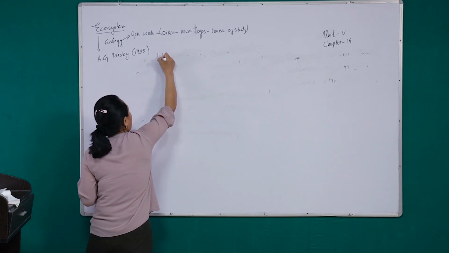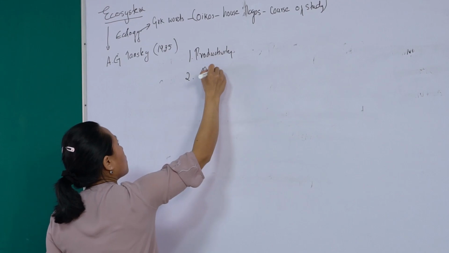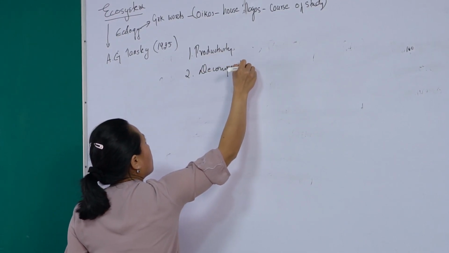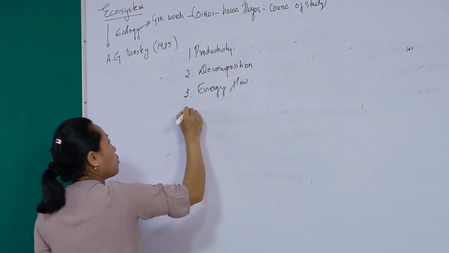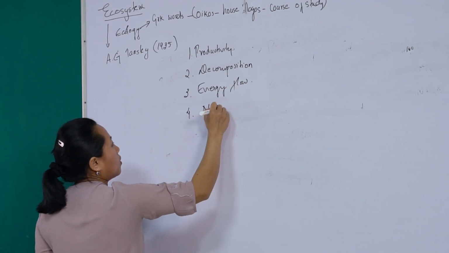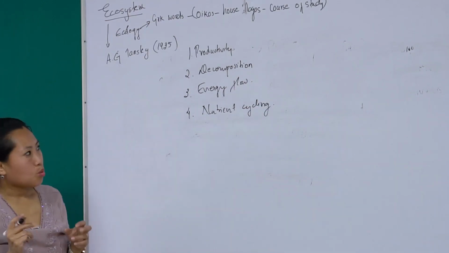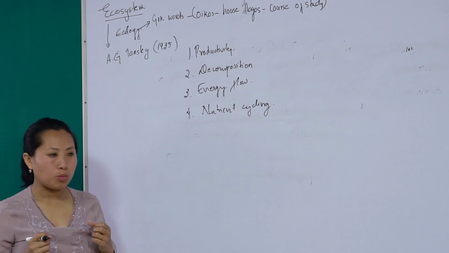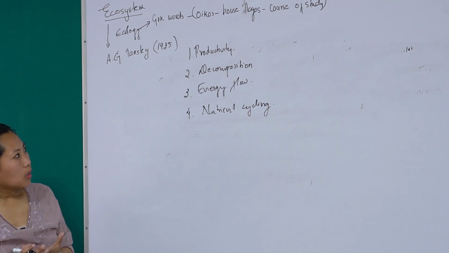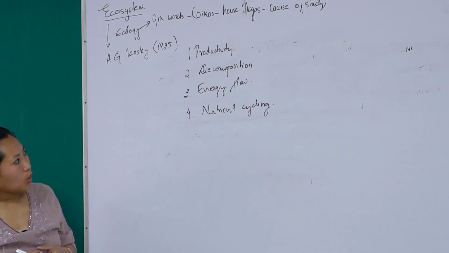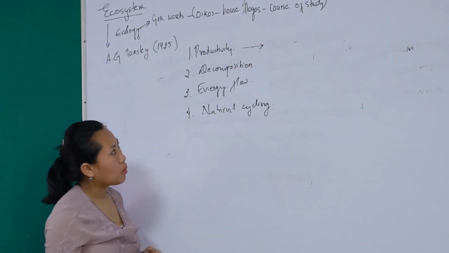Number 1 is productivity. Number 2, decomposition. Number 3, energy flow. Number 4, nutrient cycling. So for an ecosystem to survive or to be self-sustaining, it depends upon these 4 parameters: productivity, decomposition, energy flow, and nutrient cycling. So let's see these 4 parameters or the functions of ecosystem one by one.